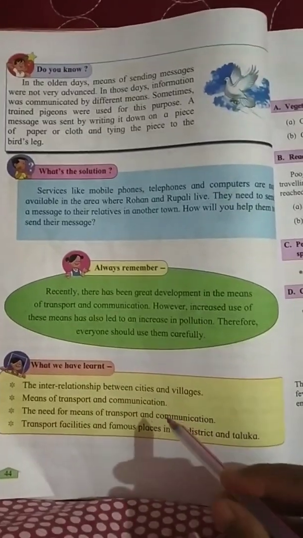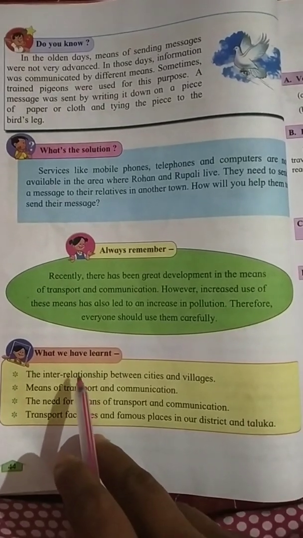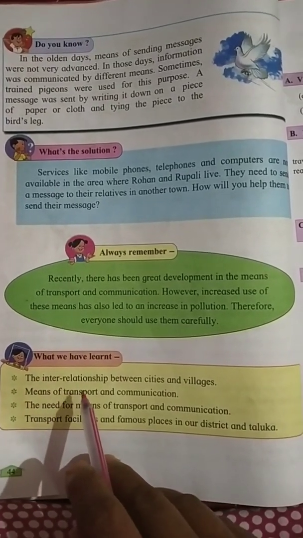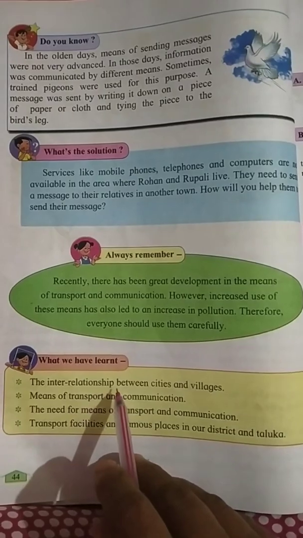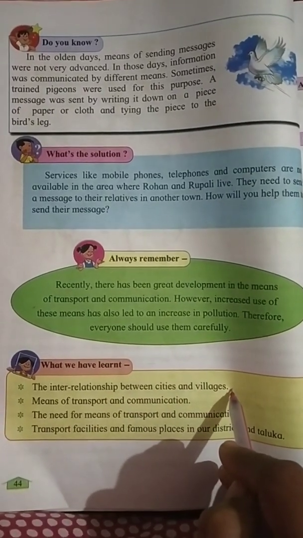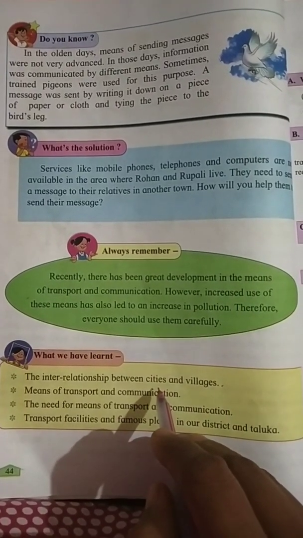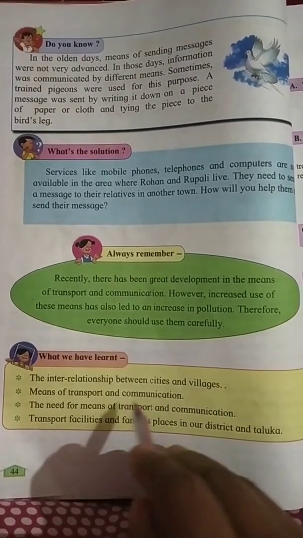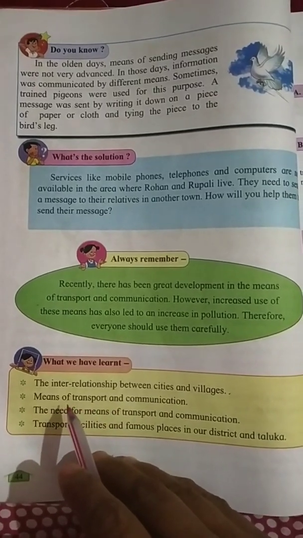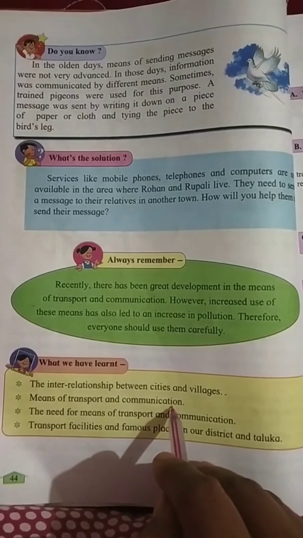So children, here we have finished our lesson. It is a very easy lesson. So let's see what we have learned in this lesson. The interrelationship between cities and villages. In the first video we saw the difference between cities and villages. I hope you do remember. Means of transport and communication, that also we have seen.